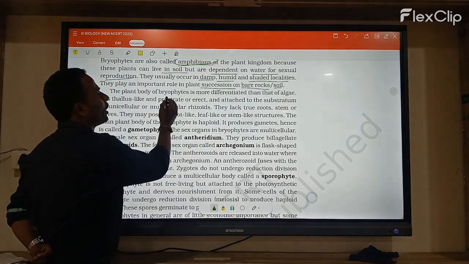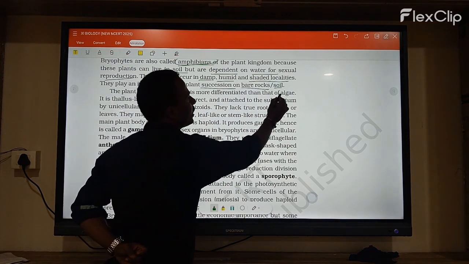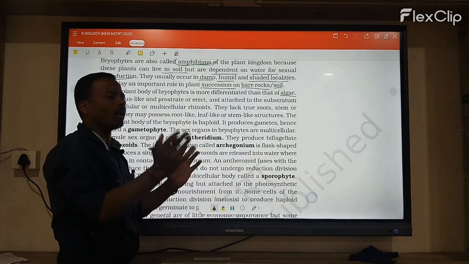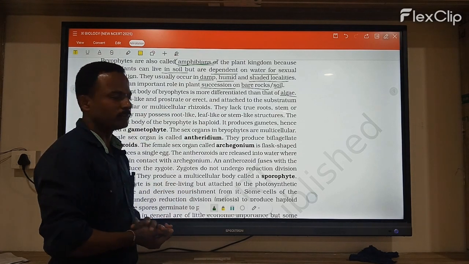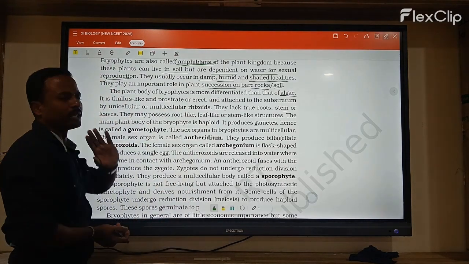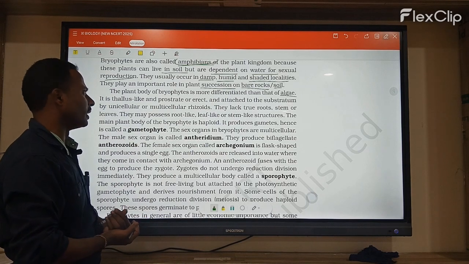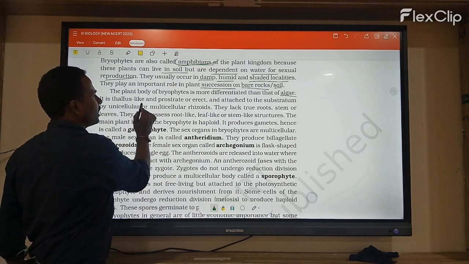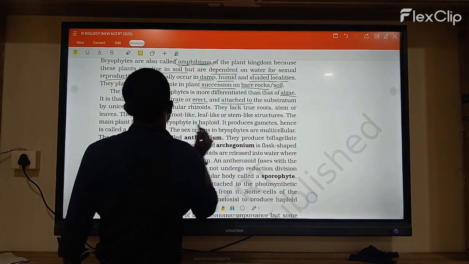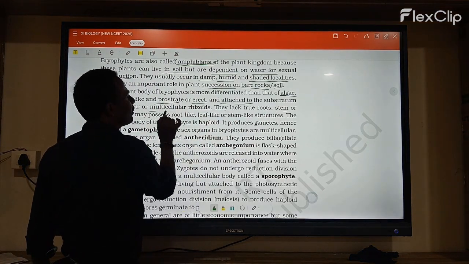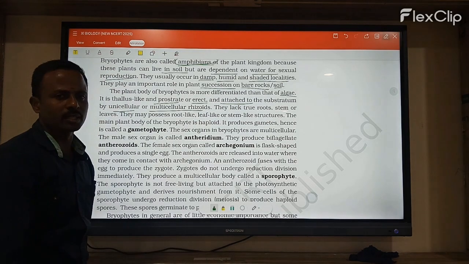Next, the plant body of bryophytes is differentiated, unlike algae. In algae the body looks like a thallus, but here the bryophyte is completely different from algae. The thallus looks prostrate or erect, attached to the substratum. Unicellular or multicellular rhizoids are present.